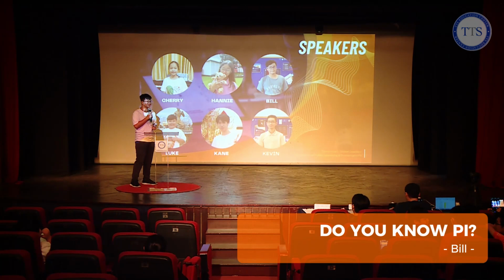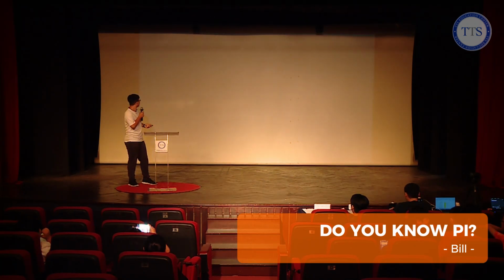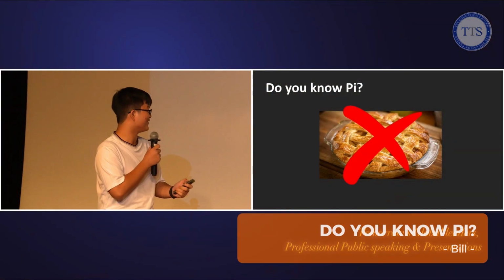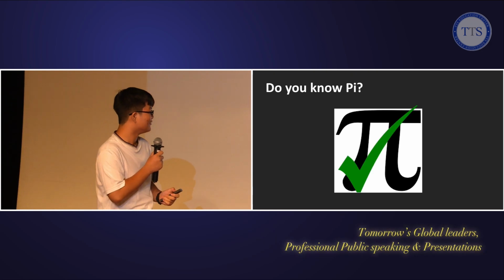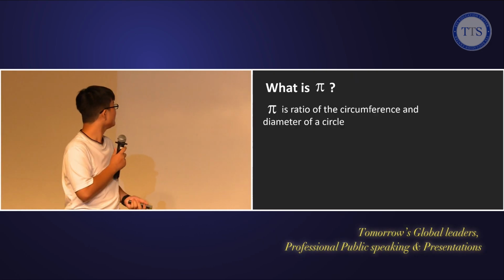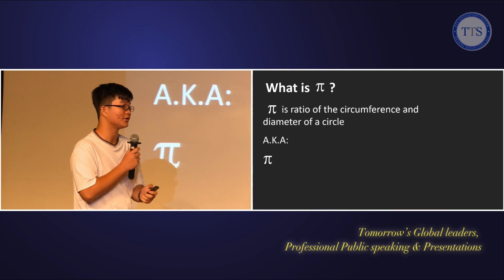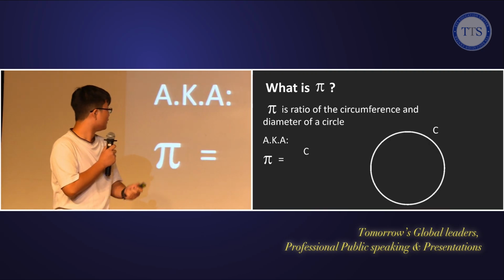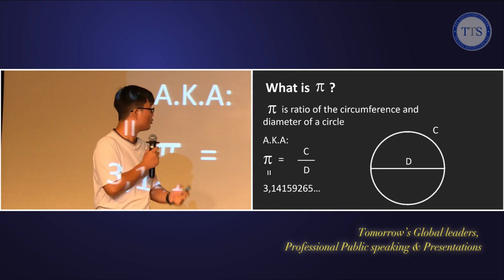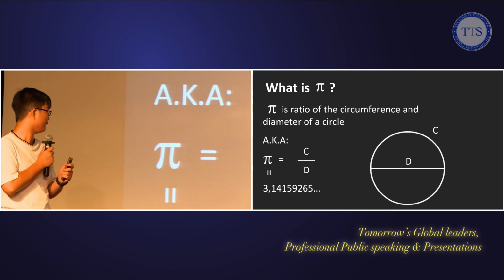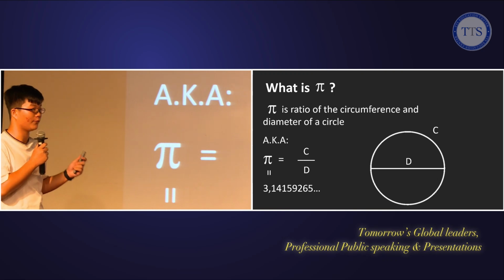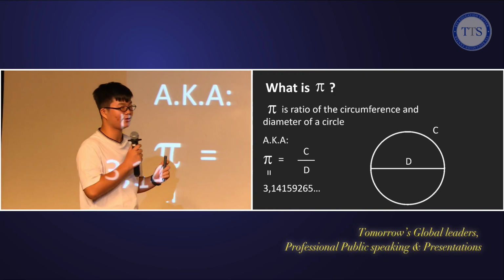Before going to my presentation, I want to ask you a question. Do you know pi? I mean, not this pi, but this pi. So, what is pi? Pi is the ratio of the circumference and diameter of a circle, aka pi is equal to the circumference divided by the diameter, which is equal to about 3.14159265 and so on. It just goes on forever. So that is a simple explanation of pi.